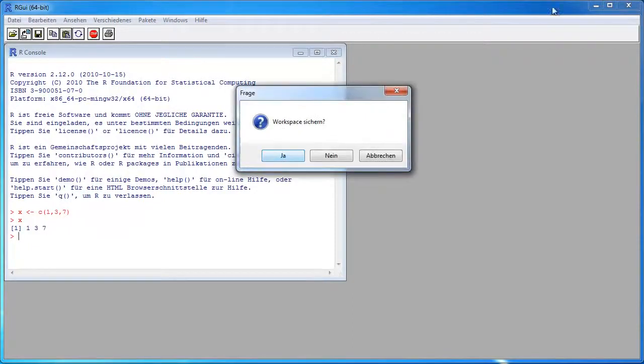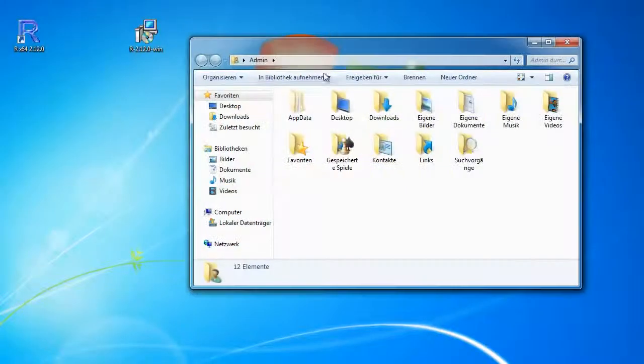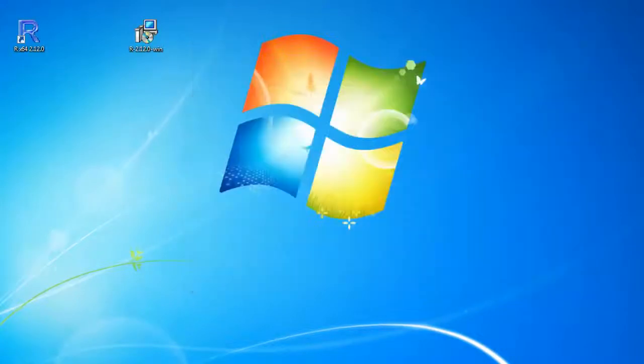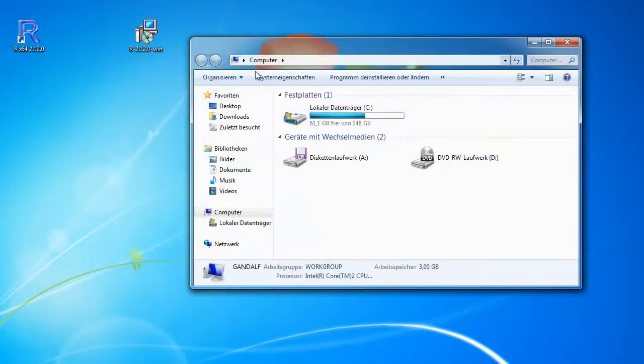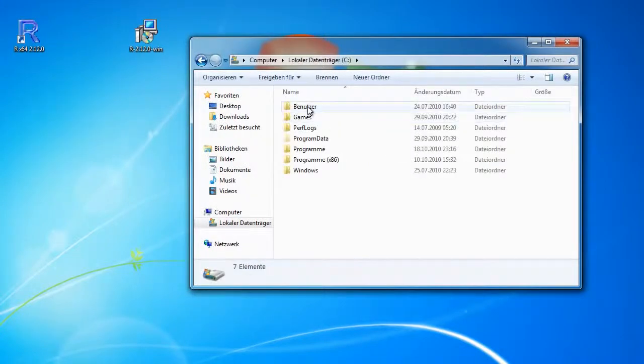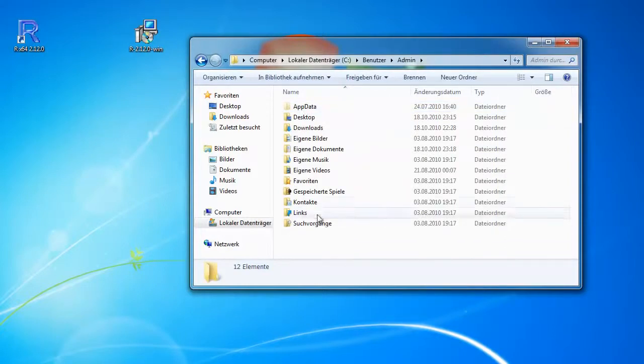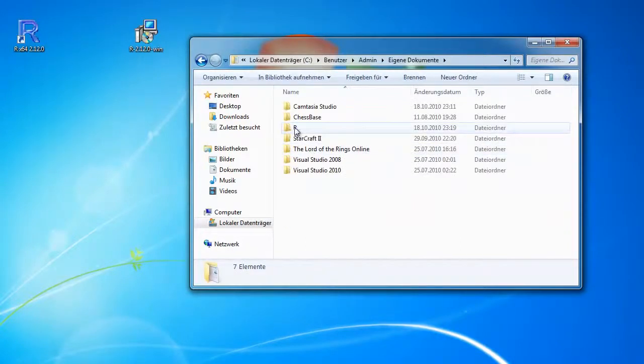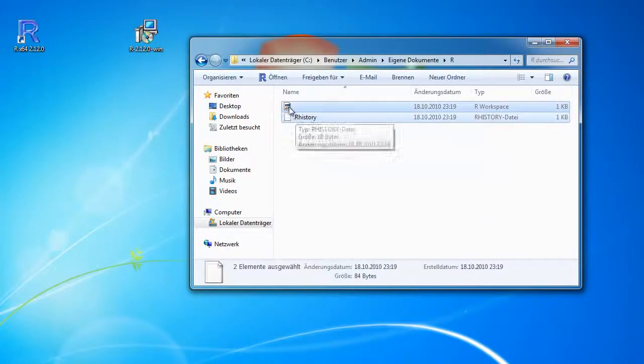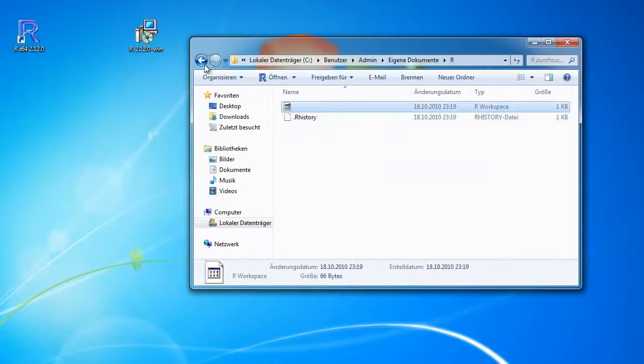when I close it, this is a workspace. Yeah, I want to save that, and to show you where my workspace is, it's in computer, user, I'm user admin on this account, my documents, and this is where I created the folder R, and here is its history, and this is the workspace.